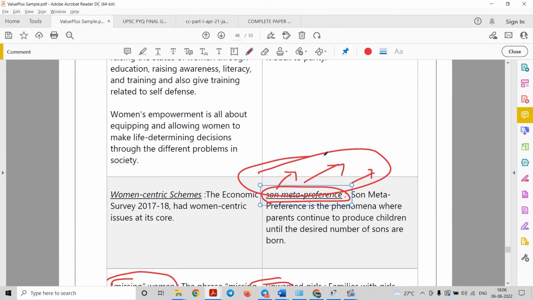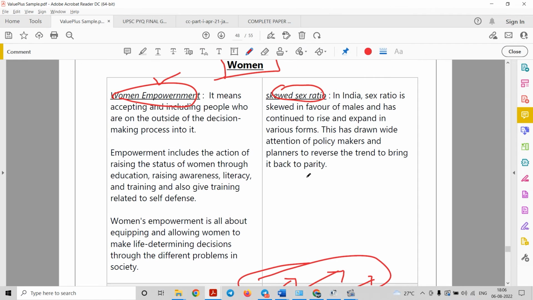Another benefit of writing keywords in your answer is that it reduces the number of words required to write a particular sentence. Suppose patriarchy. Now we already know the meaning of patriarchy, so you don't need to write the various details about patriarchy. What is patriarchy? What are its features? Even if you write the single word patriarchy, that is sufficient. In such a way, you can minimize your words and write more points in a minimum amount of words.